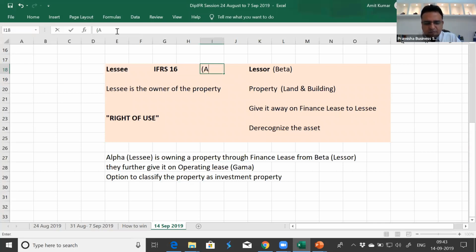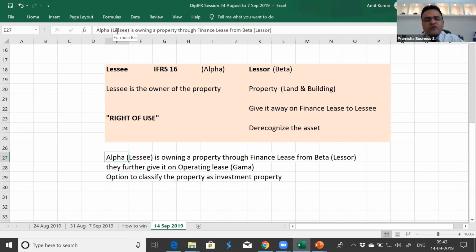So I was talking from Beta's perspective, that Beta is no more the owner now. If Beta is holding something and gives it on finance lease, Beta has given it on finance lease and Alpha has taken it on finance lease. Now Alpha is the owner of the property, and Beta cannot show anything as part of their books. So the first example was in relation to Beta: Beta will have to de-recognize the property from their books. The property is now with Alpha.